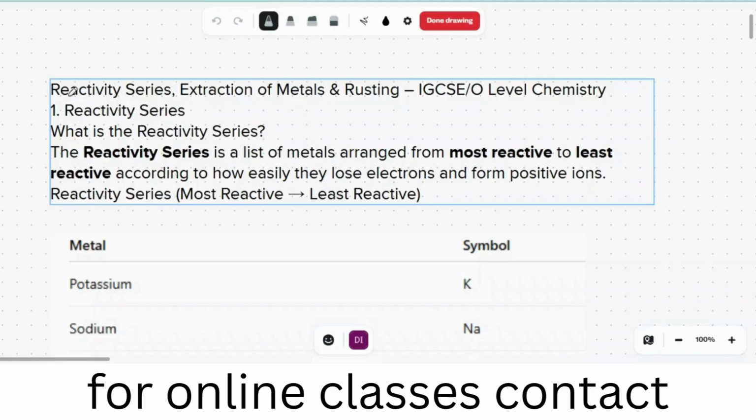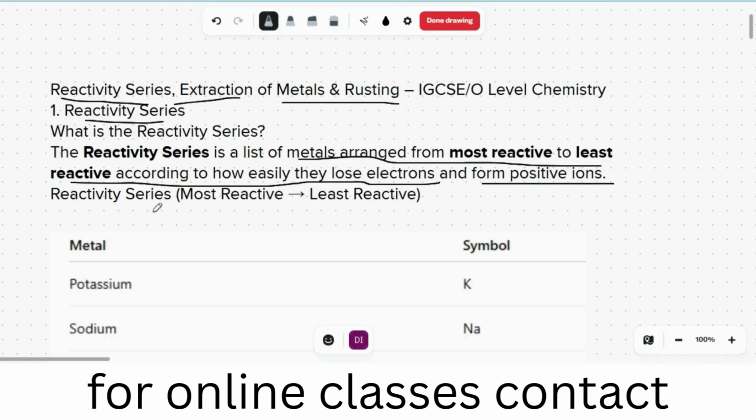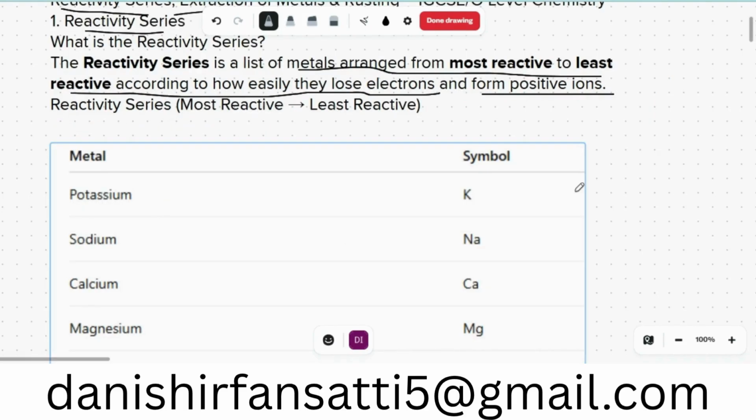Today we are going to talk about reactive series, extraction of metals and rusting. Okay, so what is reactive series? Reactive series is a list of metals ranged from most reactive to least reactive according to how easily they can lose electrons and form positive ions.